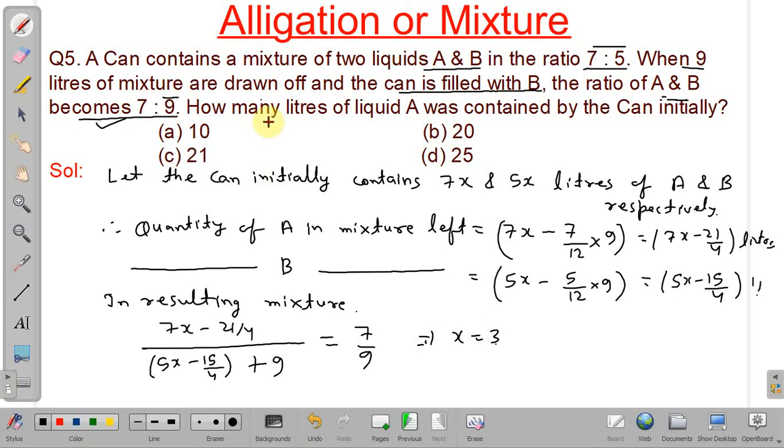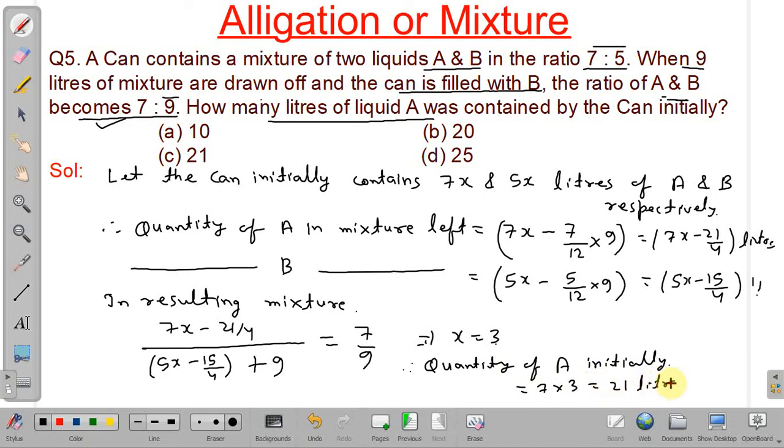So we have to find the liters of A contained in can initially. Okay. Therefore, quantity of A initially will be equal to 7x. So 7 into 3, that is 21 liters. So our answer will be option number C.